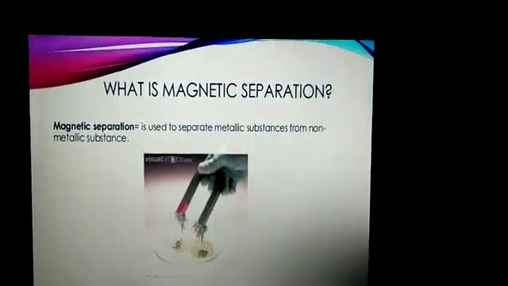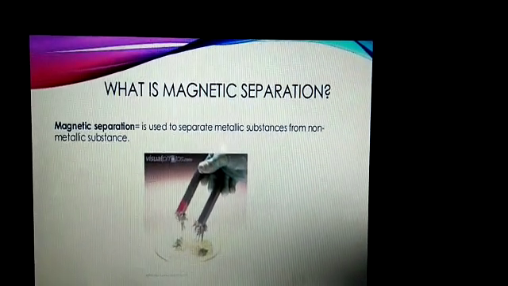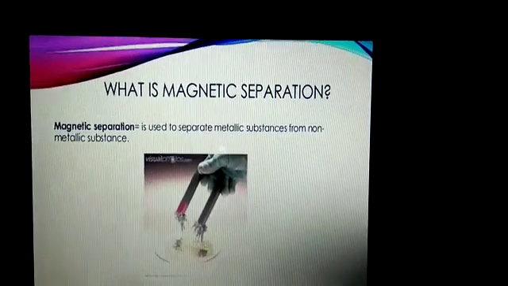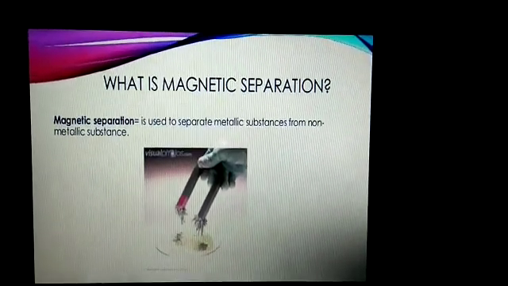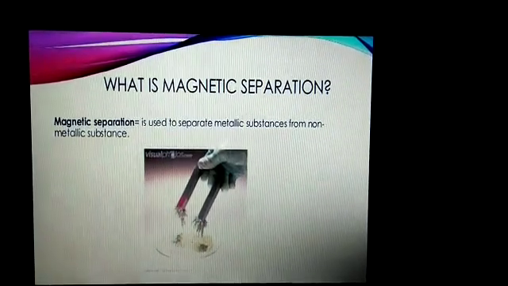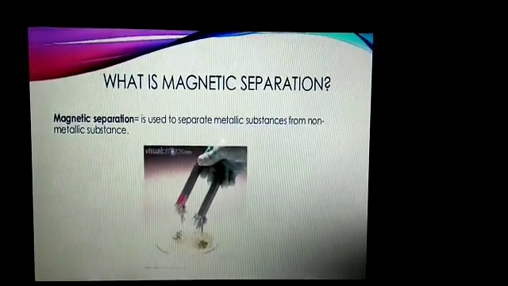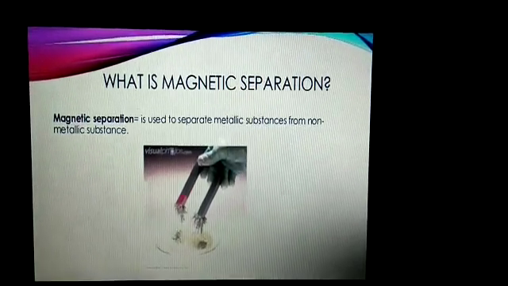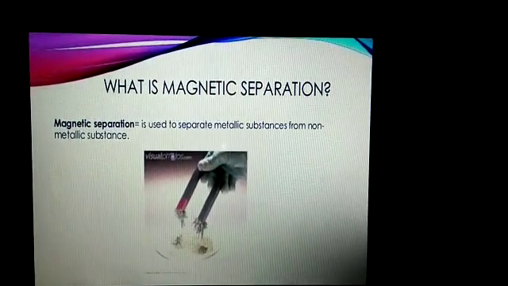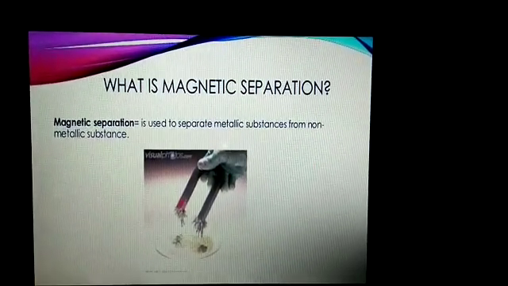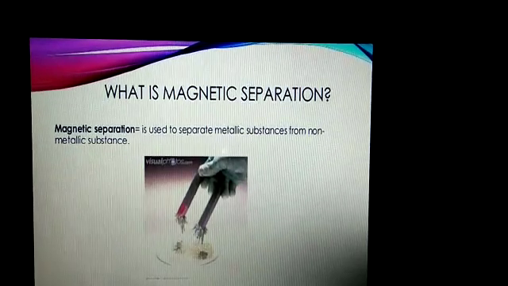What is magnetic separation? Magnetic separation is the second method of separation of solid-solid mixture. As the name suggests, magnetic separation means there is use of a magnet, and a magnet has an attraction property for iron substances, so it is used to separate metallic substances from non-metallic substances.